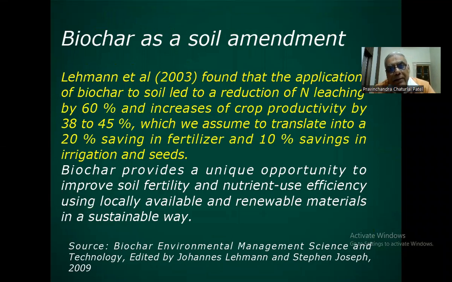Biochar is a soil amendment. Lehmann and his co-workers in 2003 found that application of biochar to soil led to a reduction of nitrogen leaching by 60% and an increase of crop productivity by 30 to 45%, which we assume to translate into 20% saving in fertilizer and 10% saving in irrigation and seeds. Biochar provides a unique opportunity to improve soil fertility and nutrient use efficiency using locally available and renewable material in a sustainable way.